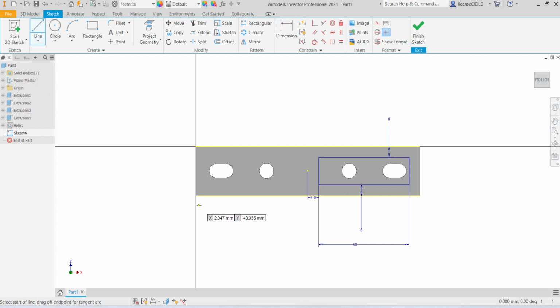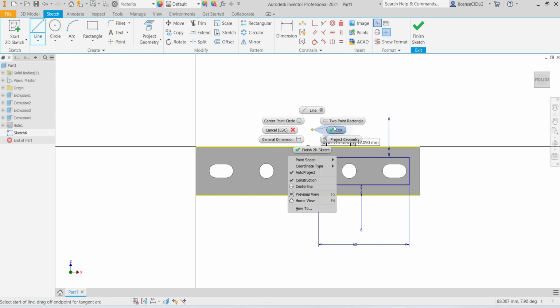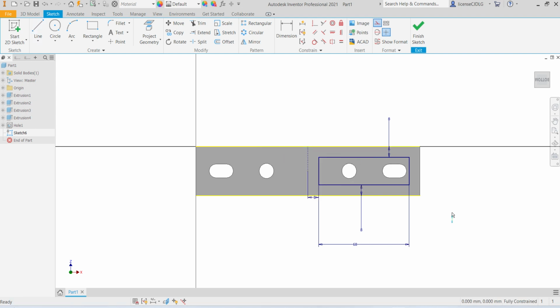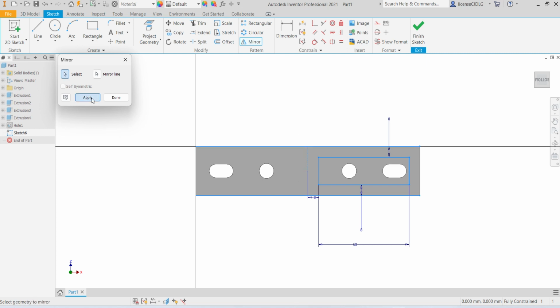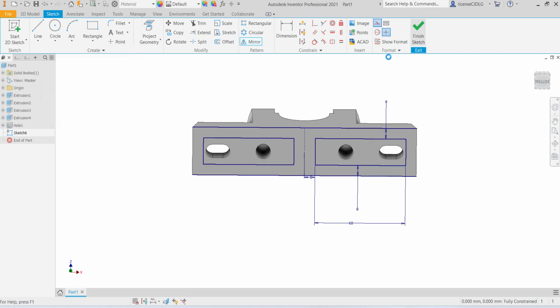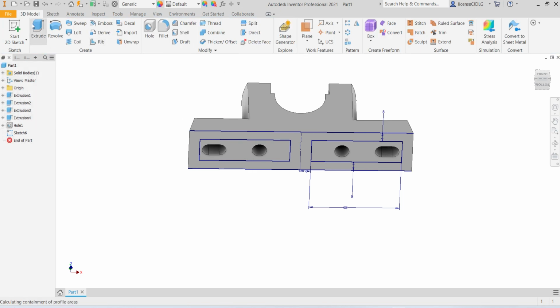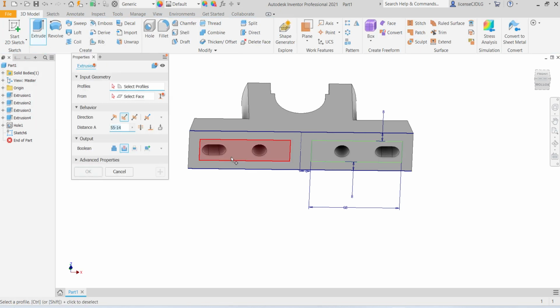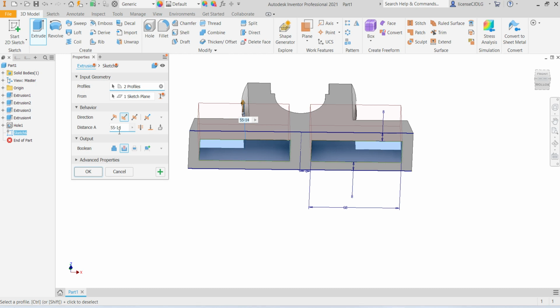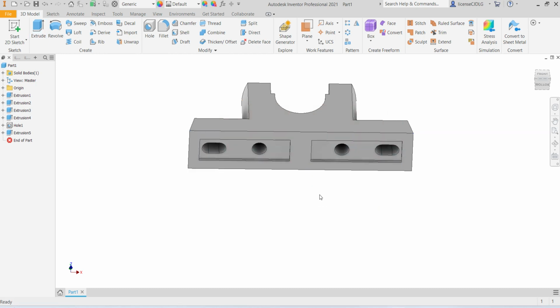Okay, select line, select construction line, click OK, select this entire sketch, select here mirror option, select mirror line, apply, click OK, select extrude, reverse the direction, give 2 mm depth, click OK.